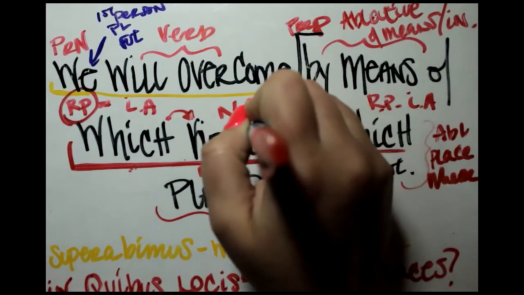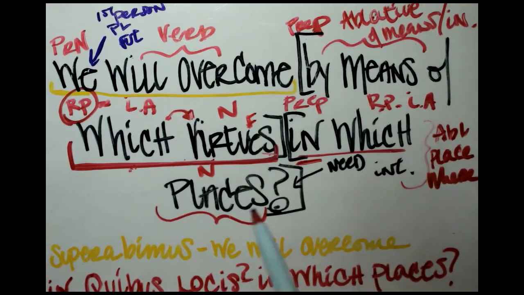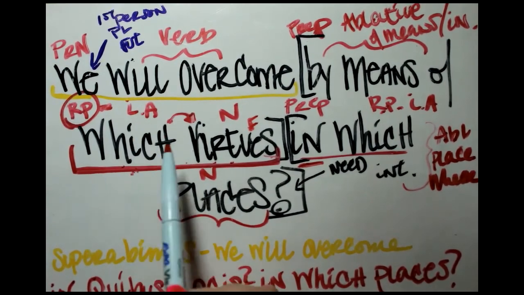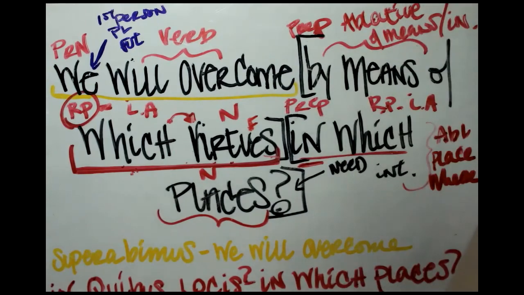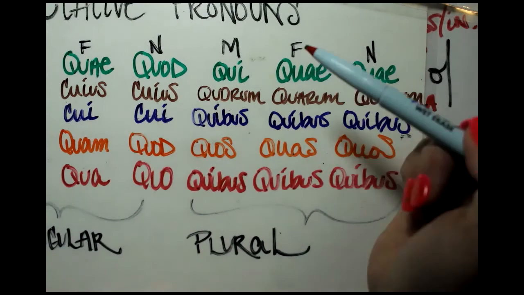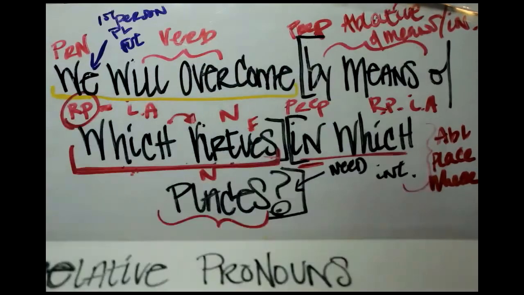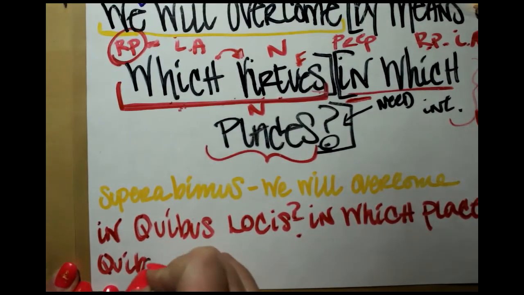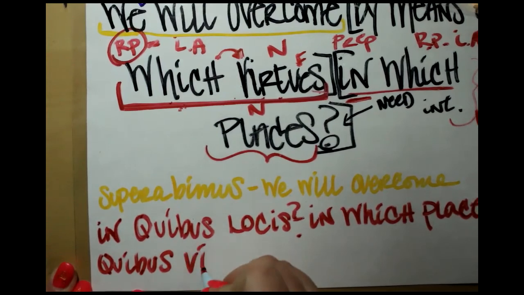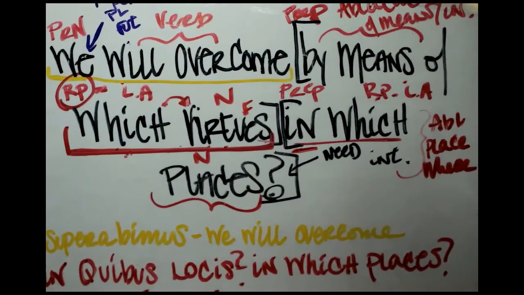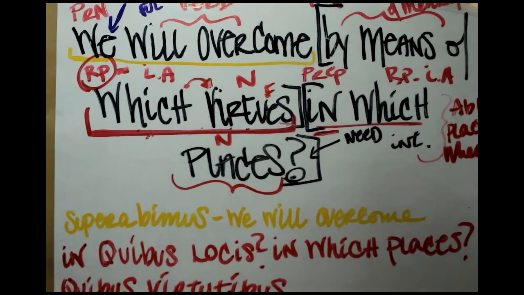We just said that this noun is feminine. So we're going to need a plural feminine form of the relative pronoun. So we'll pull out our chart. Plural, feminine, ablative, quibus. Quibus virtutibus. Okay, so now we've got the parts, but how do we assemble them together?